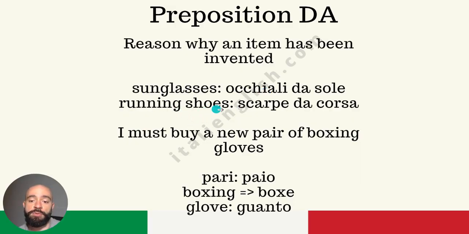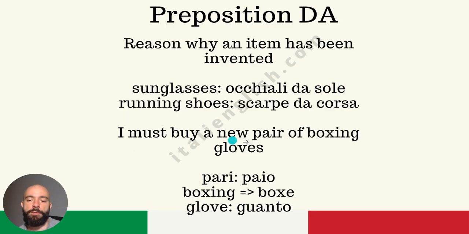Running shoes. Shoes is scarpe, singular is scarpa. Running is corsa, so scarpe da corsa. Okay, we reverse the order basically. Let me make it a little bit easier. The second word, typically, of course there are exceptions, the second one in English goes first in Italian. Glasses, occhiali. Shoes, scarpe. Then we use da, and the first part goes at the last spot. Okay, da sole, da corsa. Okay, give me this one.